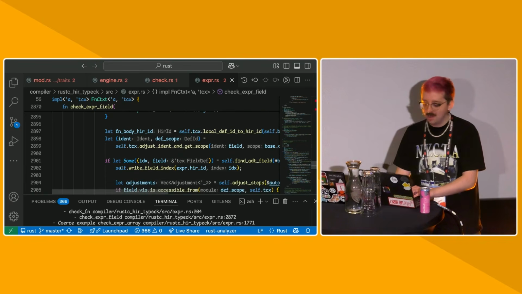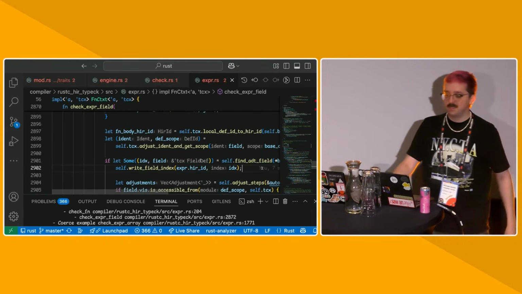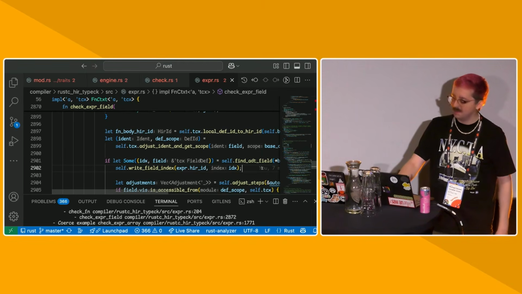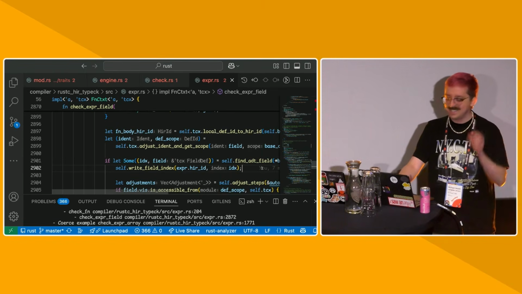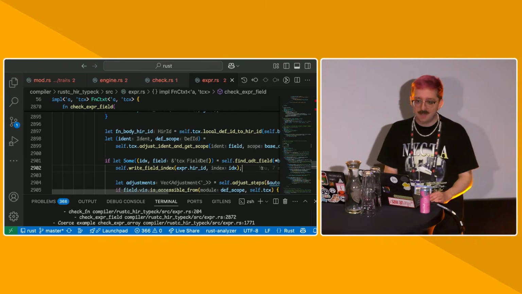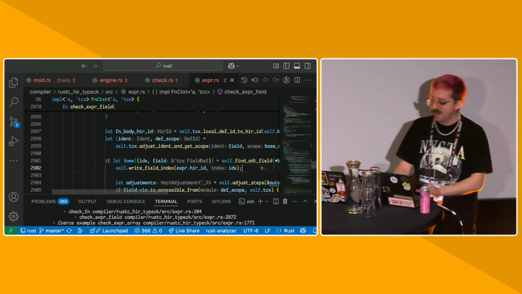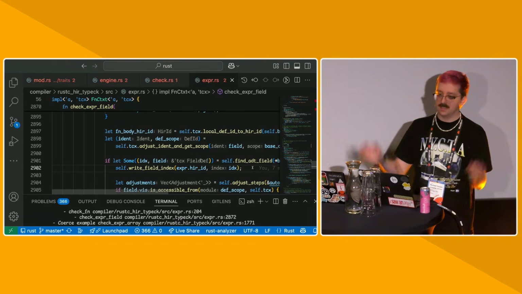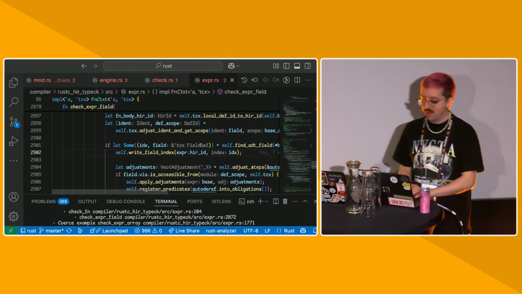If we find it, we write what the index of that field is, because very commonly in the compiler, we don't want to work with names. We want to work with indices because indices are easier to deal with, and names can have things like hygiene that we don't want to have to deal with. We write the adjustment steps, which is basically the number of auto derefs we need to do.